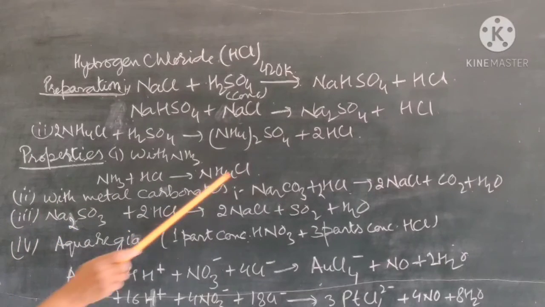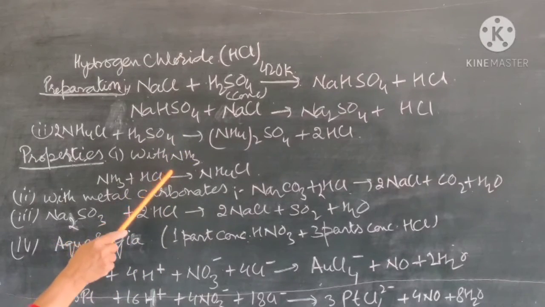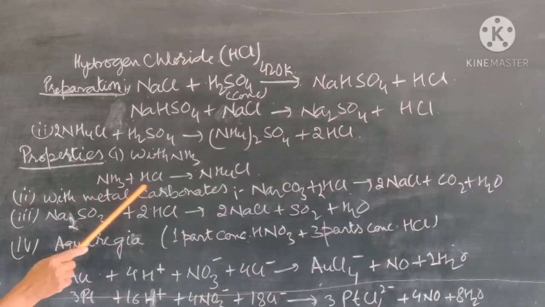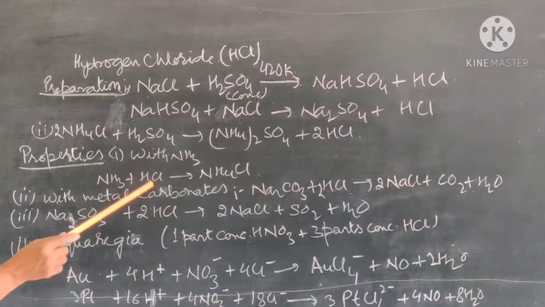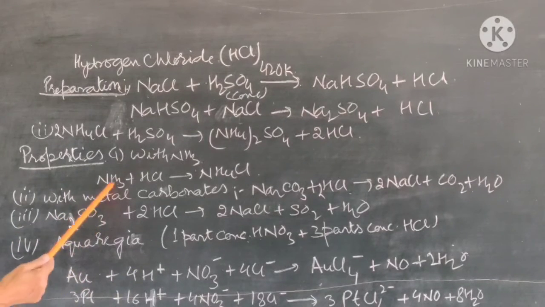Because HCl is an acid, it reacts with ammonia, which is a base. When it reacts with ammonia, it forms ammonium chloride. So this is a neutralization reaction. You can also react ammonium hydroxide plus HCl, and then it forms ammonium chloride plus water. Again, it is a neutralization reaction. Ammonia is a base, ammonium hydroxide is also a base. So that is the property of HCl.